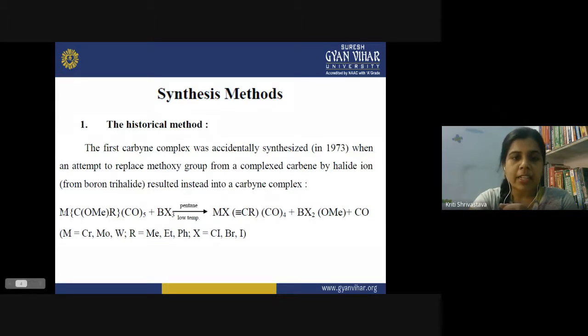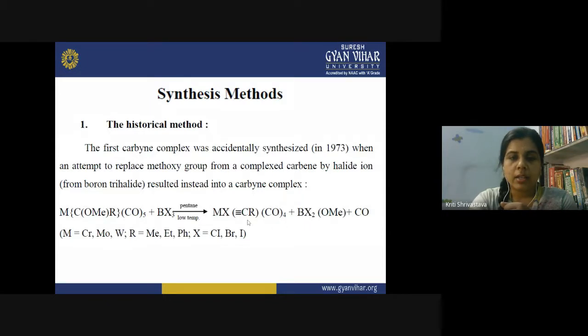M represents metals like chromium, molybdenum, tungsten. R could be any methyl, ethyl or phenyl group, and X could be any of the halides. So when the scientists wanted to replace this methoxy group with some halide, accidentally they prepared an alkylidyne complex. So this is a method of historical importance.